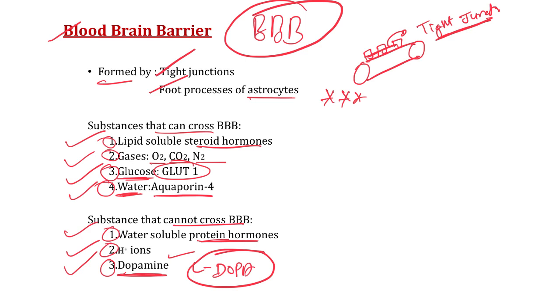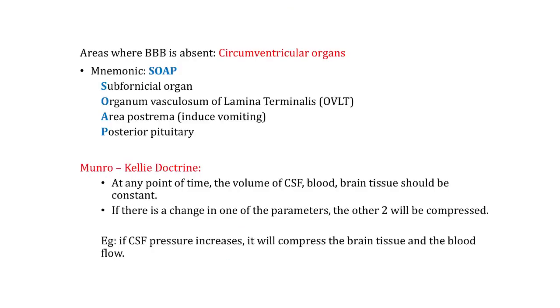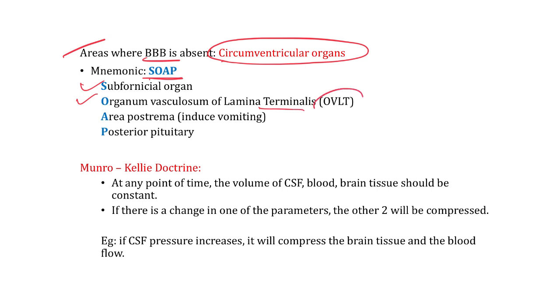So with this important note, now we are going to talk about those areas where this BBB is absent. Areas where the BBB is absent are called circumventricular organs. So the mnemonic to memorize all the circumventricular organs is SOAP. Here S stands for subfornical organ, O stands for organum vasculosum of lamina terminalis, that is OVLT.